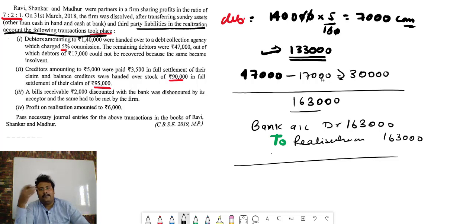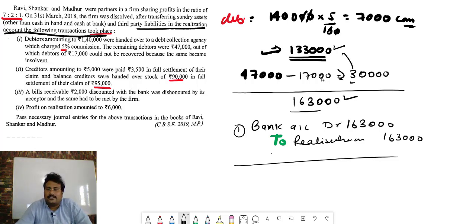If there is confusion, then just pass the normal entry in your mind, and after that, whatever the assets and liabilities are there, if it is closed in the realization, remove the word and pass the realization. So this is the first entry. 140, 7,000 commission deducted, 133 received from the collection agency. 47, 17,000 not recovered, 30,000 total recovered. So total 133 plus 30 is equal to 1,63,000. Bank account debit to realization 1,63,000.